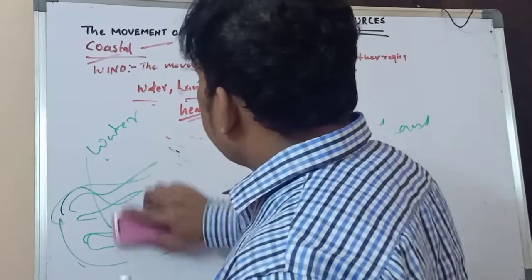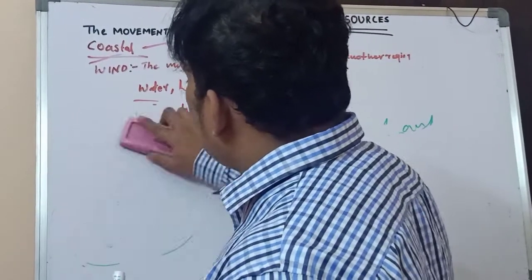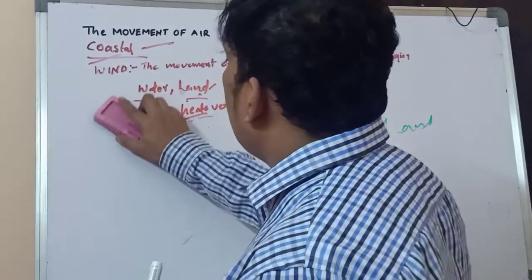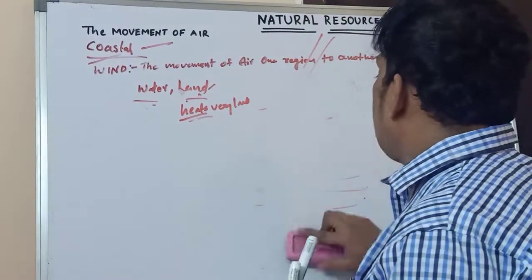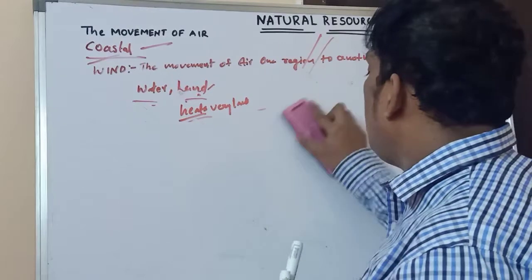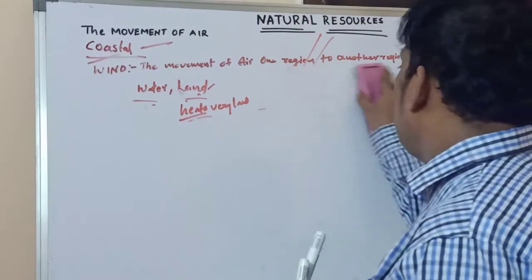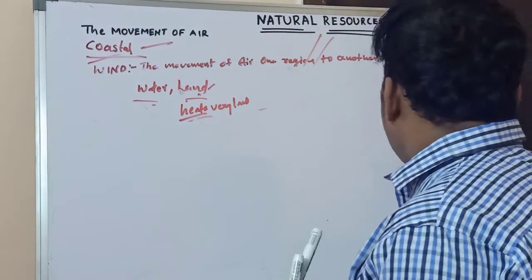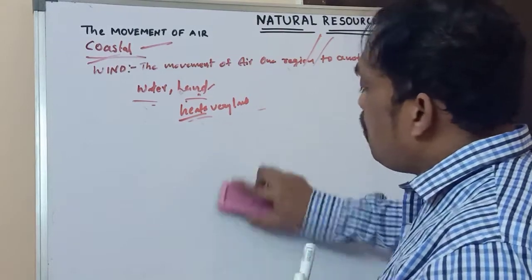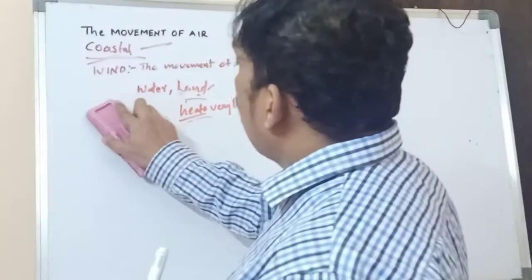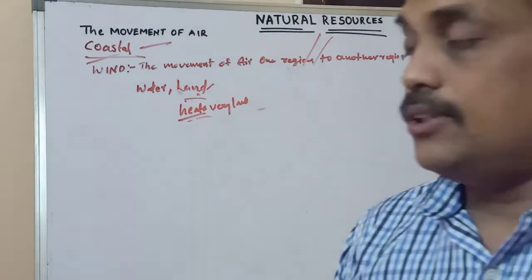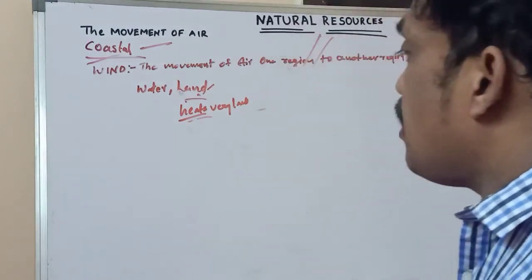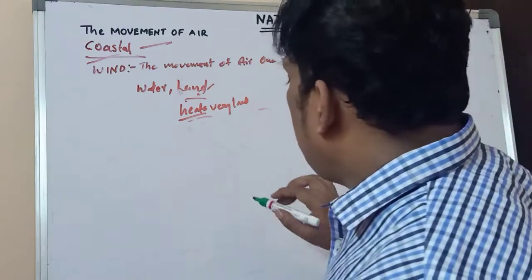Here we are discussing why air moves. Air moving from one place to another is what we call wind. In coastal areas, nearby the sea, ocean or river, we observe different types of climatic conditions. It's very simple.